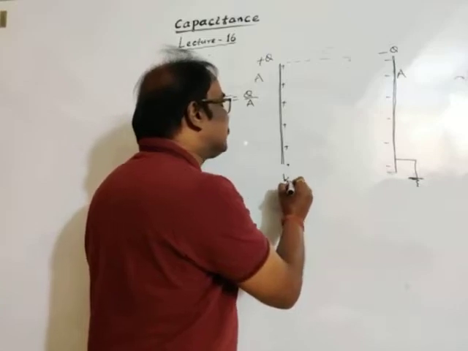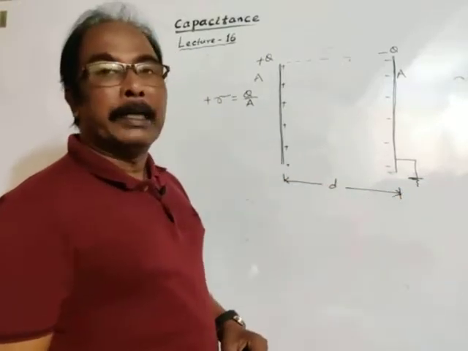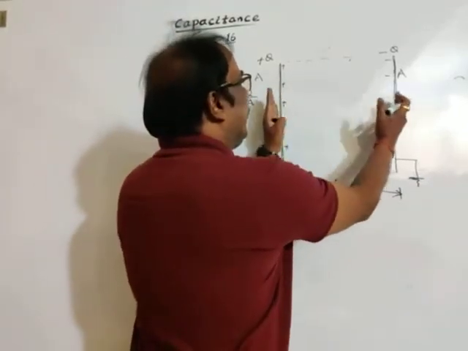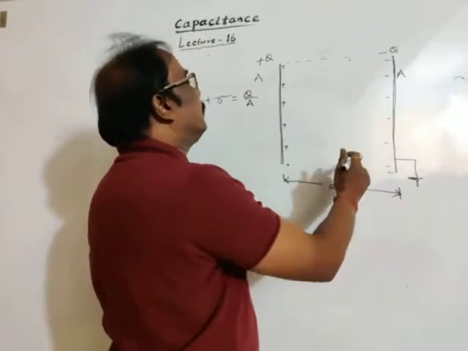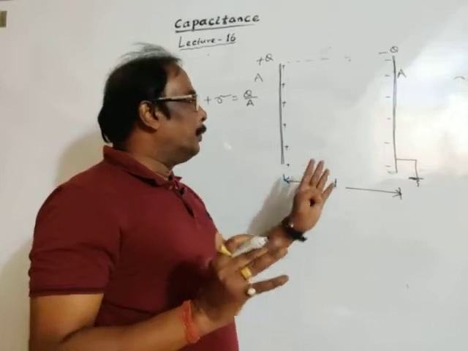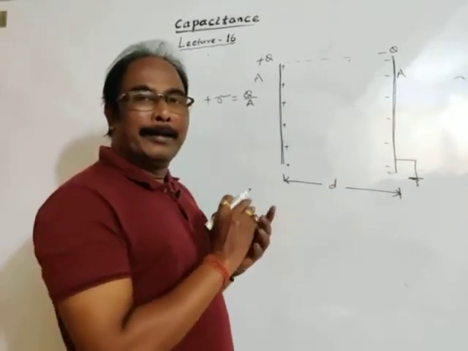Let's consider the separation between the plates is D. Now, let's consider the whole medium, meaning the space between the plates, is filled with a dielectric slab. The whole space between the plates is filled with a dielectric slab.